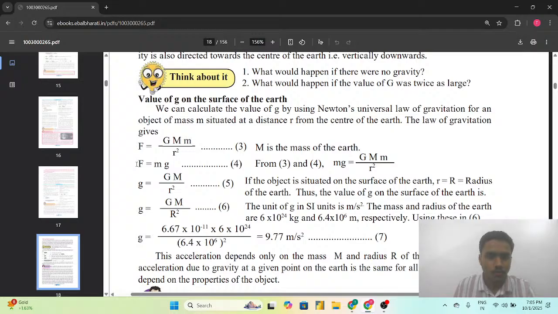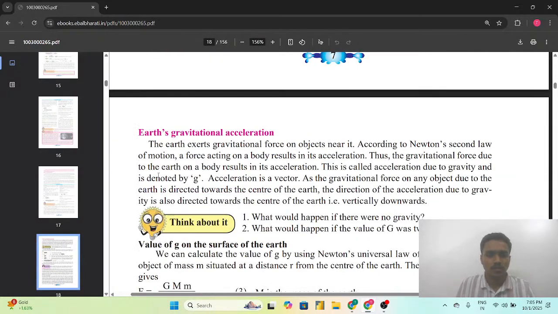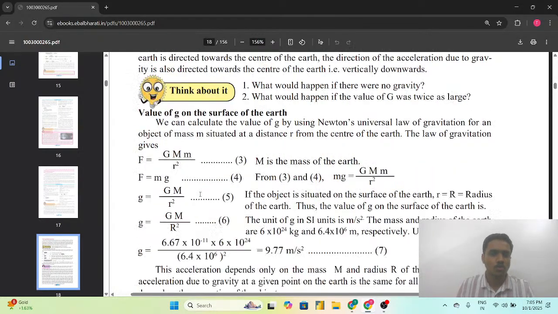According to Newton's second law of motion we have the equation F = ma, but here a is the acceleration due to gravity, which is denoted by small g.